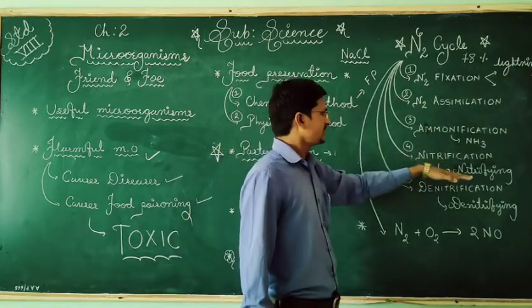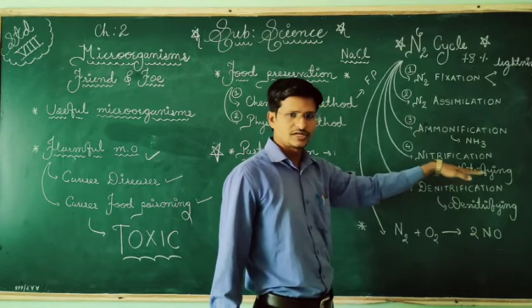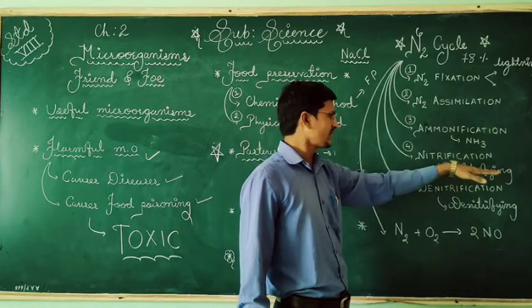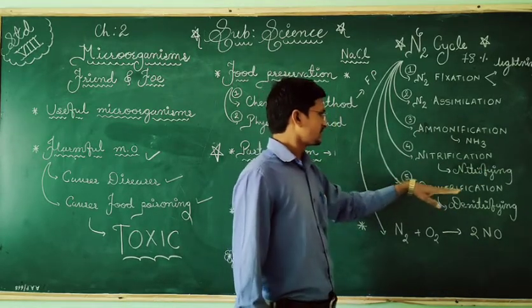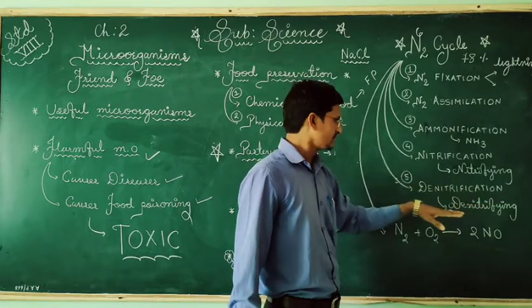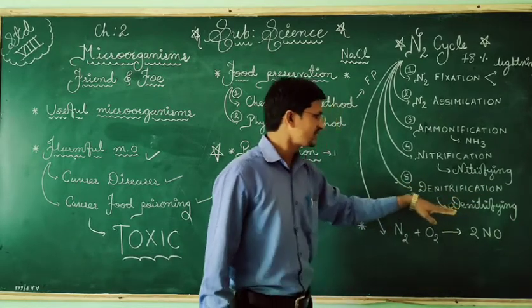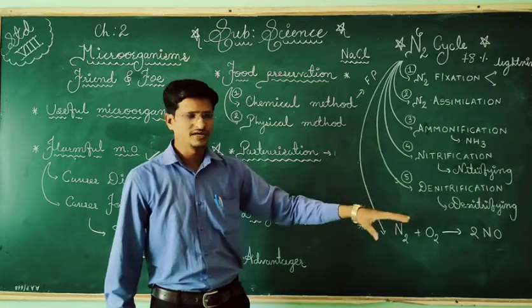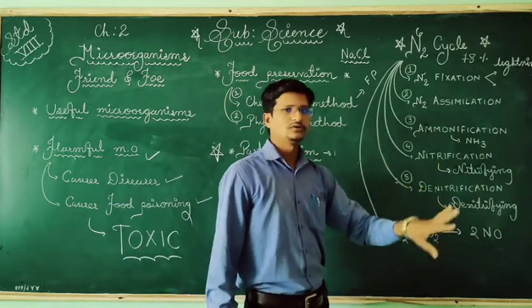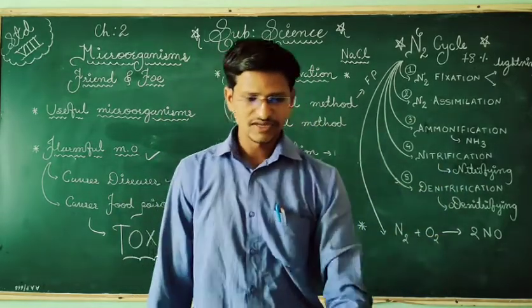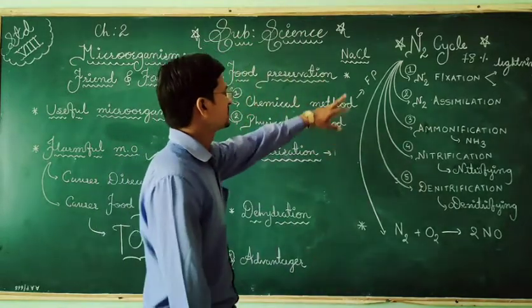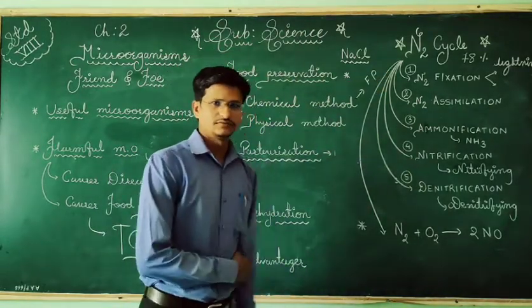Nitrification, where nitrosomonas are nitrifying bacteria. Denitrification means denitrifying bacteria, that is Pseudomonas, convert nitrates into nitrogen gas. So it is a cyclic process, conversion of nitrogen.